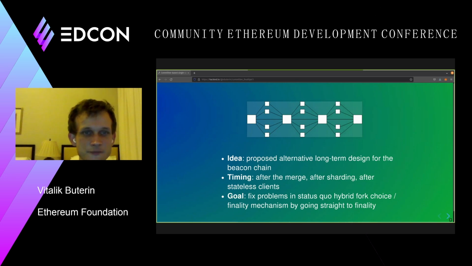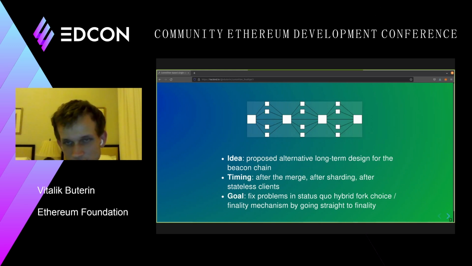And the thing that I'm proposing here is an alternative design that may be worth switching to in the long term, where instead of having this separate fork choice and finality, where a block is protected by the fork choice after one slot, and then it's protected by finality after say 60 or 80 slots, we just have some degree of finality that a block is protected by that becomes active almost immediately.